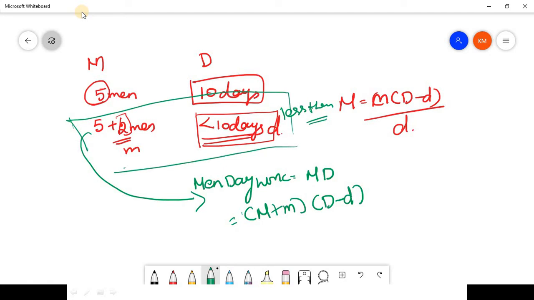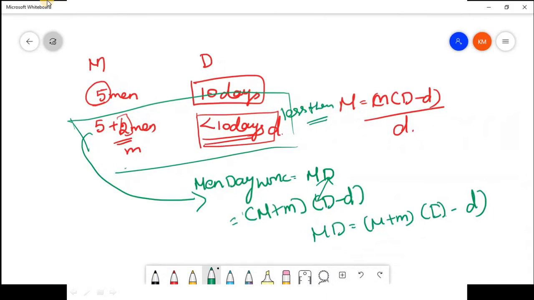If I want to derive this formula, I'm going to equate both things: MD is equal to (M plus m) into (D minus d), because the days are fewer. Yes, D minus d. This is the formula from which, if you simplify, you can get the result.